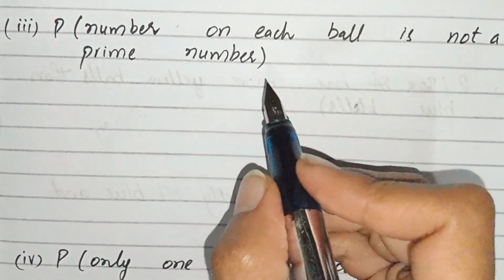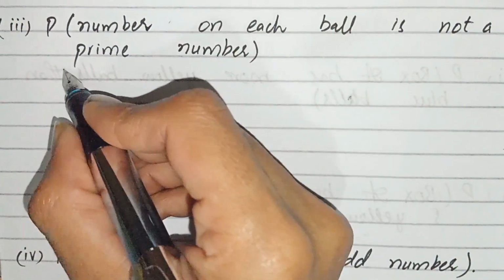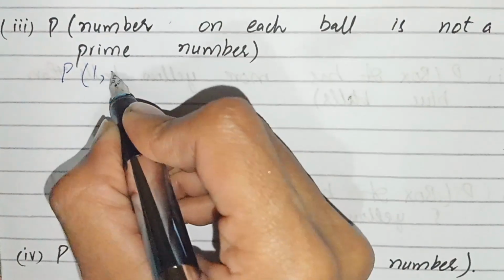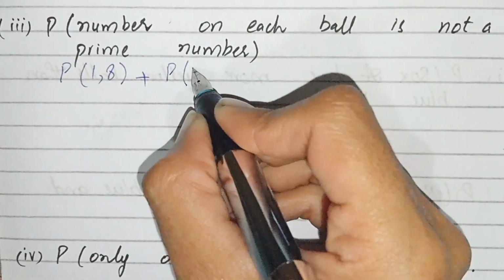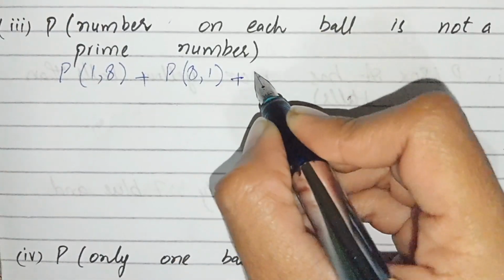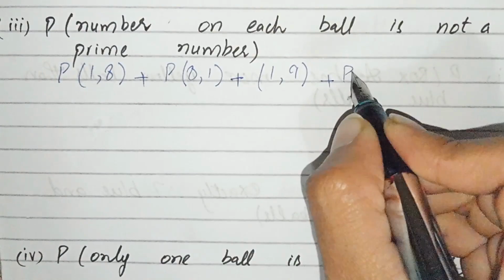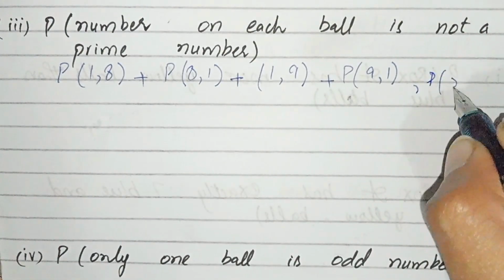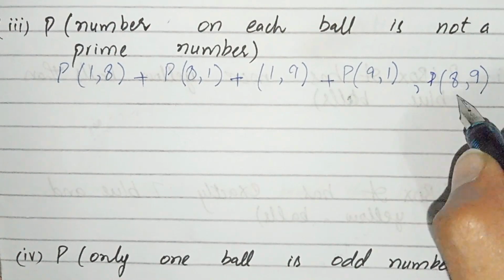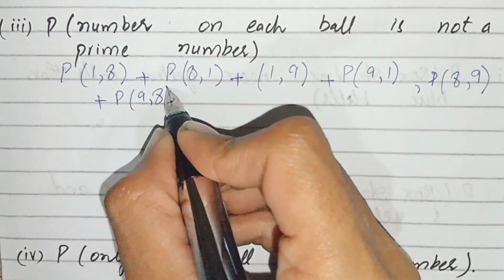Now part number 3: the number on each ball is not a prime number. Now we have to write the probability of the balls which are not prime numbers. 1 and 8, and 8 and 1, again 1 and 9, and 9 and 1, 8 and 9, and the probability of 9 and 8.